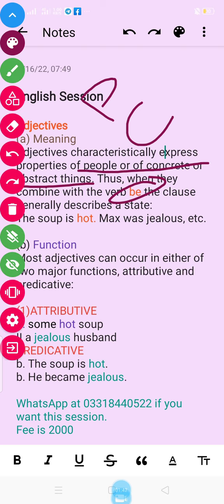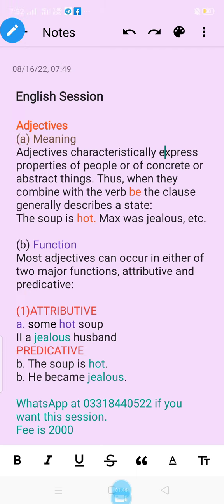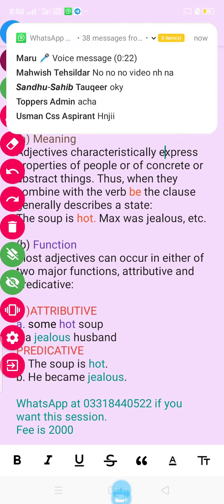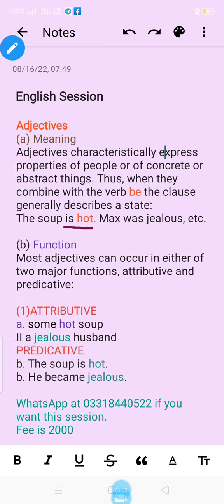Like it means कि जब हम be की different kinds यूज़ कर रहे होते हैं तो वहाँ पे जो है वो क्लास जो है वो state को शो कर रही होती है. Like the soap is hot. The soap is hot. So here like what is the state of soap, and soap is concrete thing. Max was jealous. Jealous is the state of Max, and Max is also concrete thing, concrete noun.